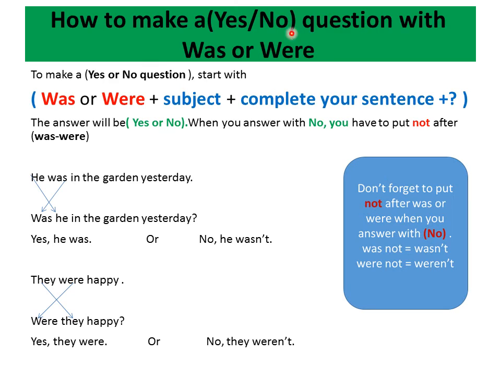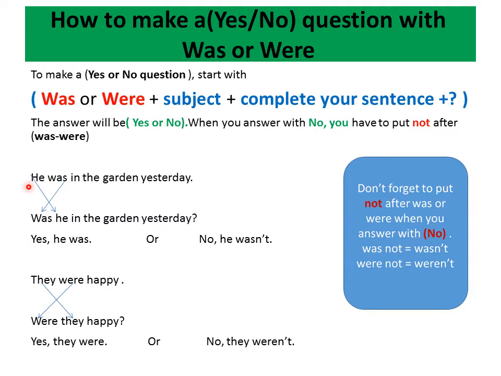How to make yes or no question with was or were. The same as any helping verb. Just you're going to start with was or were. Then your subject, and then complete your sentence. And we said before that the answer would be yes or no. When you answer with no, you have to put not after was or were.